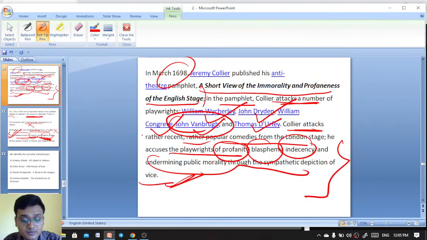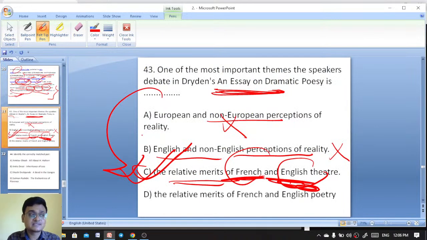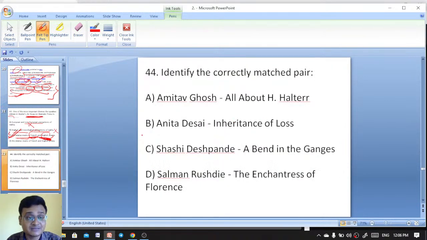Crites, Eugenius, Lisideius, and Neander. The four interlocutors, the dialogue between four characters: Crites, Eugenius, Lisideius, and you have Neander. Crites is the one who begins the conversation, and he was favoring the ancient writers. So we have Crites, then you have Eugenius, Lisideius, and Neander, who is representing Dryden. Dryden's mouthpiece is Neander.